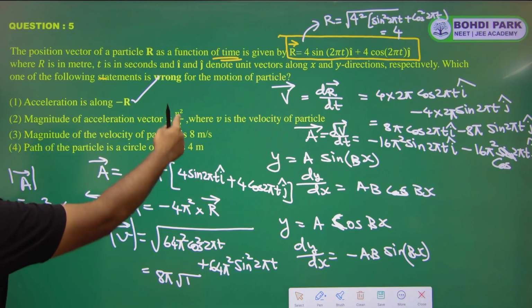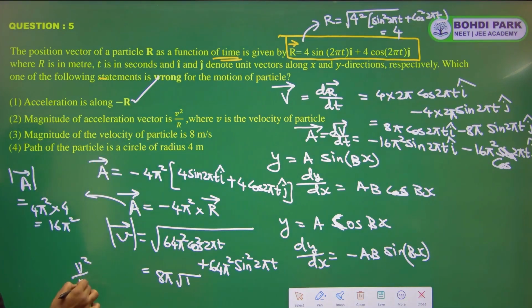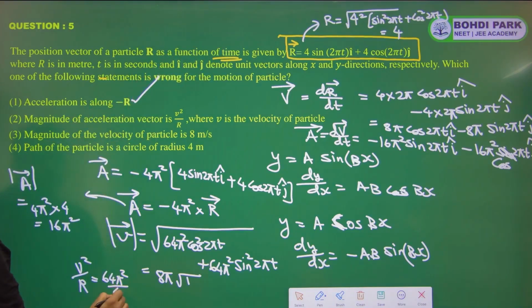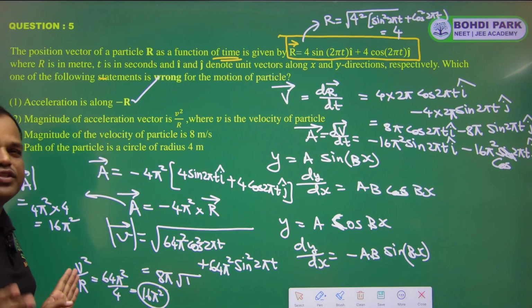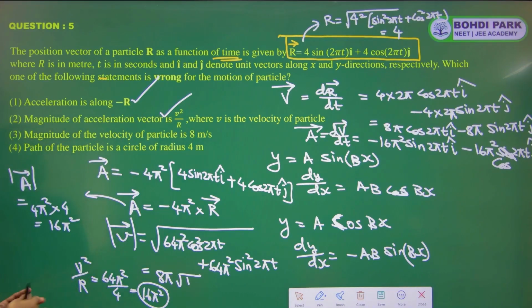Now let's find out what is v square by r. So v square by r is equal to 64 pi square by r. So the magnitude of r is 4, so 16 pi square. So this is matching. So magnitude of acceleration is the same as v square by r. So this is also correct. Second option is also correct.